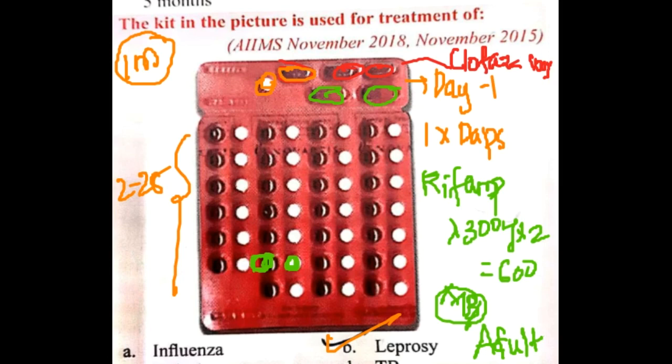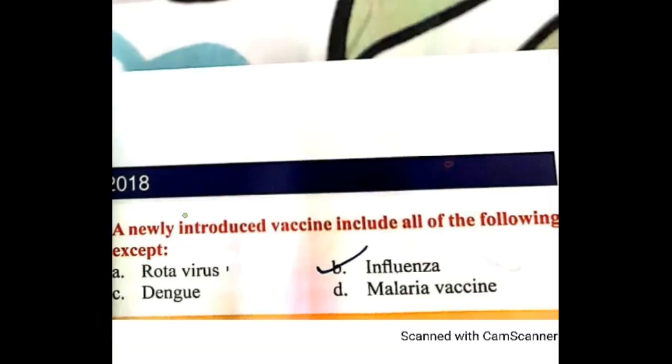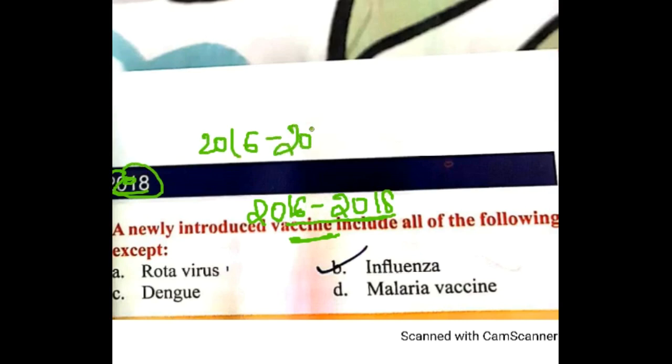Then the next question. A newly introduced vaccine includes all of the following except. Newly introduced vaccines according to the 2016 to 2018 vaccine update: we have 3 new vaccines, rotavirus, dengue and malaria vaccines, that have been added. Okay, thank you for watching.